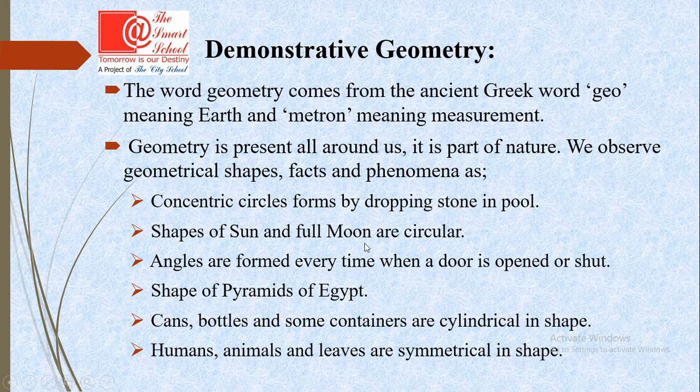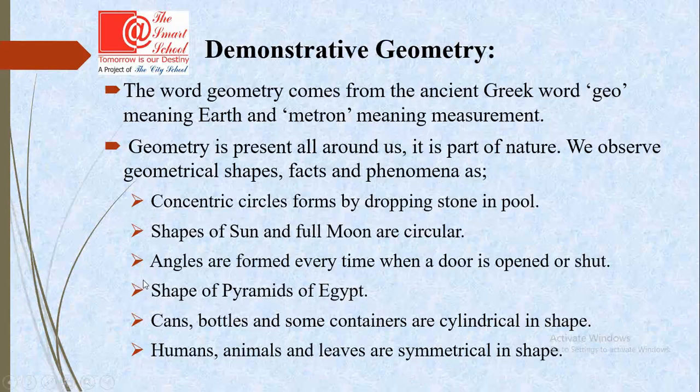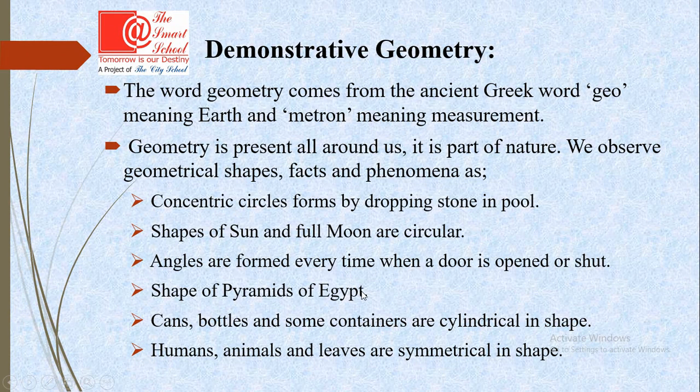Shapes of the sun and full moon are circular. Angles are formed every time a door is opened or shut. You can notice the angles formed by the door and floor, or sometimes door and wall, or between two parts of the door. And the shape of the pyramids of Egypt. Cans, bottles and some containers are cylindrical in shape. Humans, animals, leaves, flowers and so many things in nature or in our environment are symmetrical in shape.